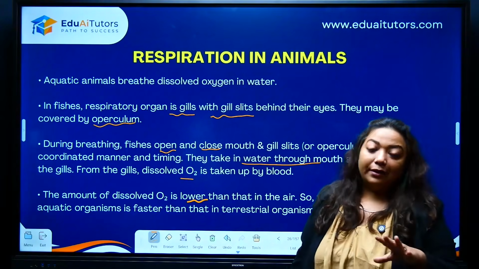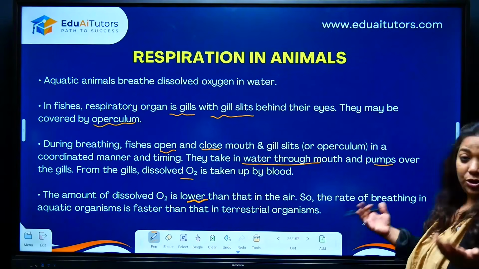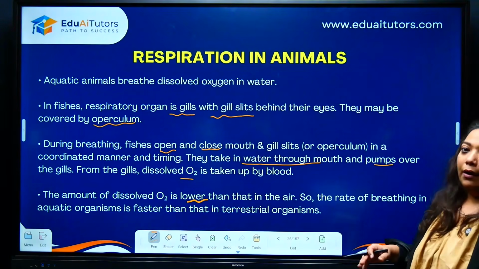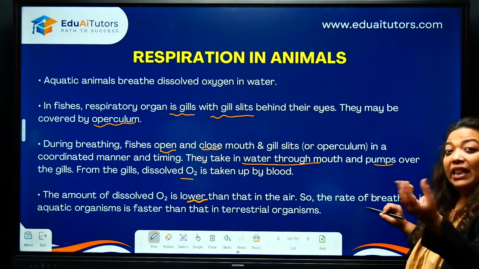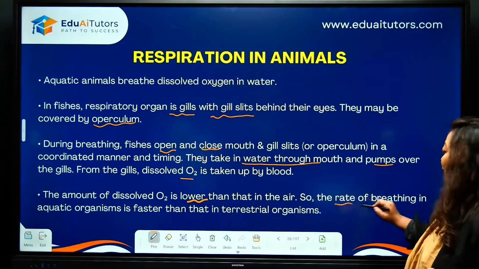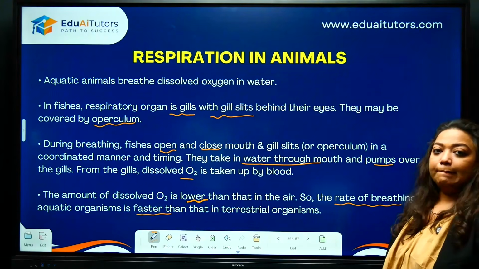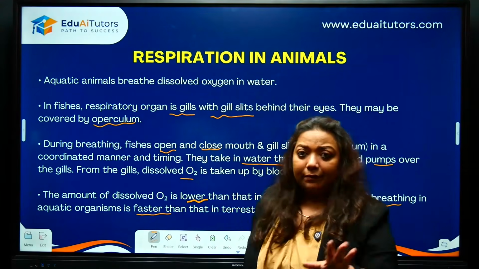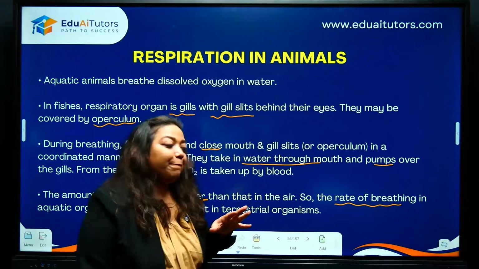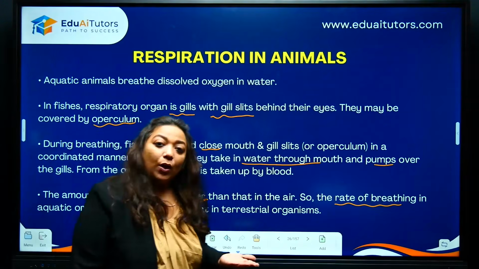So terrestrial organisms are seen to be having more oxygen intake as compared to the aquatic organisms, and which is why we see that they will be breathing quite faster. See, the rate of breathing in these aquatic organisms is faster. Clear, everyone? So again, why is the rate of breathing seen to be faster in aquatic organisms?